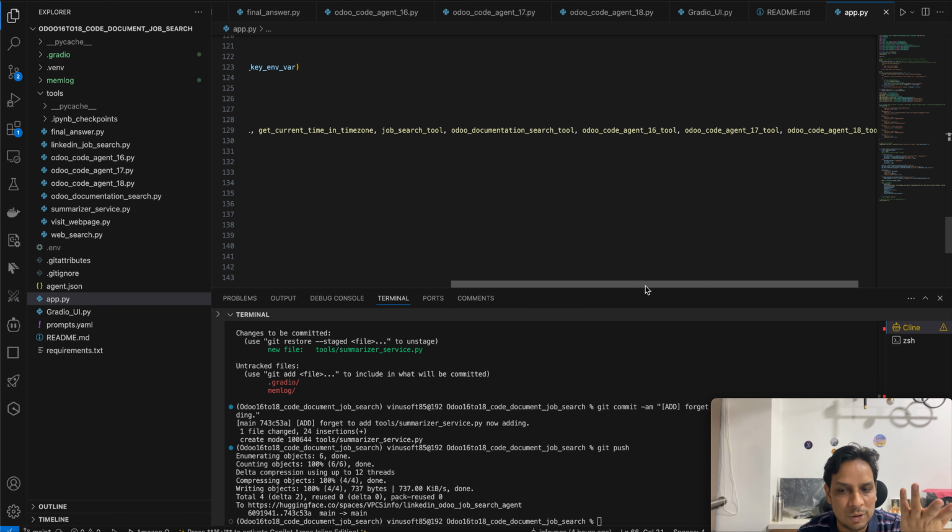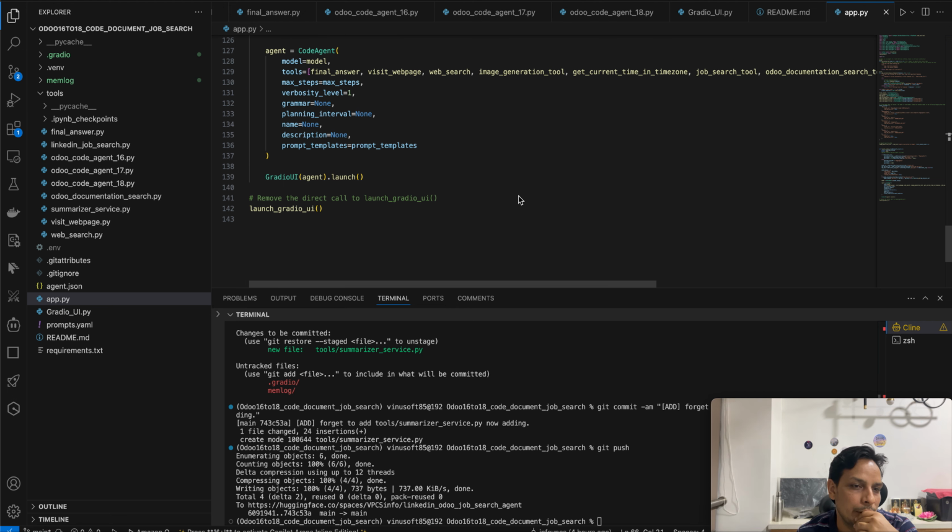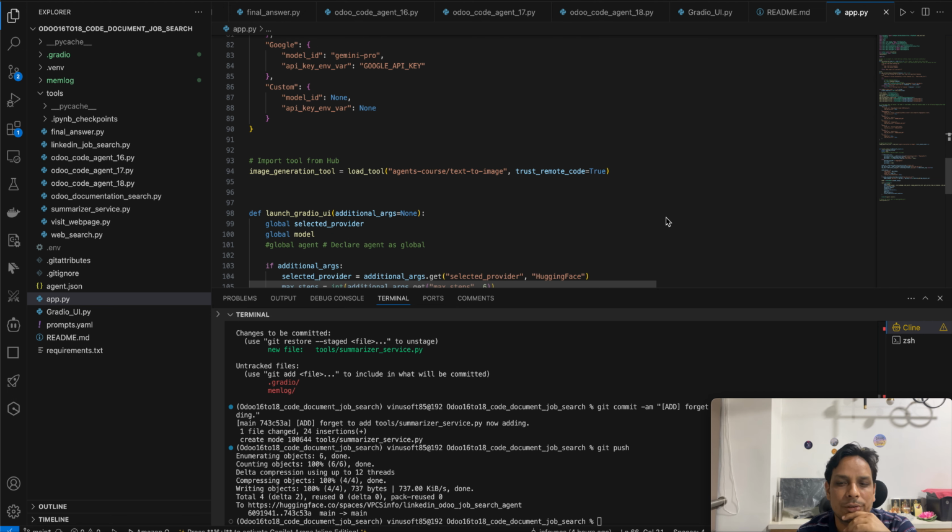But if we use our own agent, this barrier can be removed easily. I don't think there is any problem at all. I have also created a job search tool, which is actually a web search, and this tool covers everything. I just use Gradio, which is the user interface for the agent process. This code is completely available as an open source tool, and I even listed it on my website with the URL, so you can download it very easily.